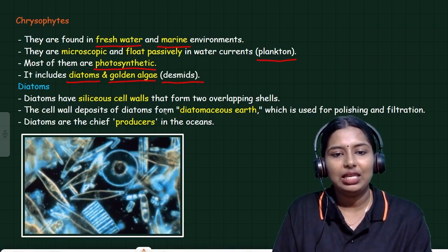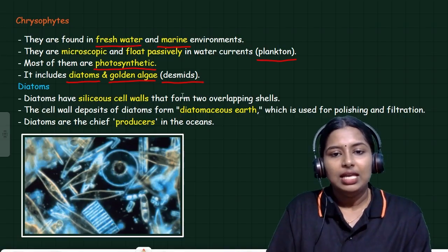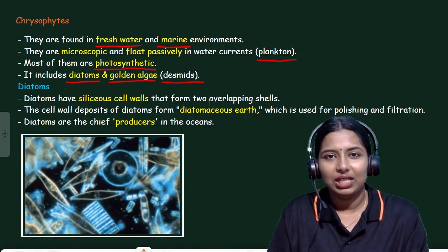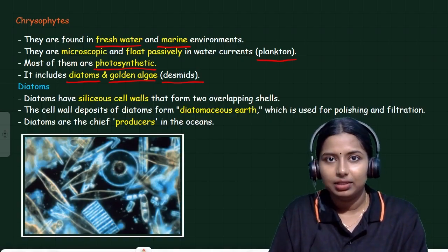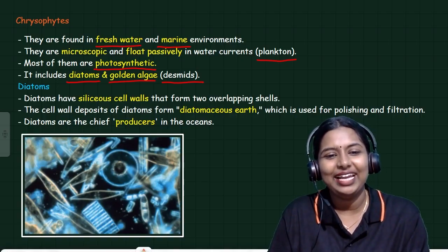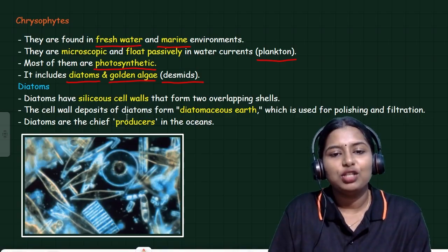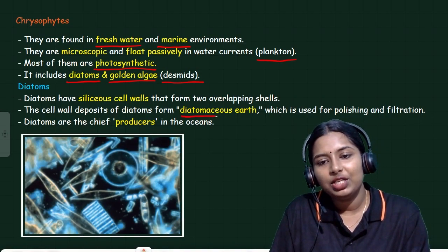Diatoms have siliceous cell walls that form two overlapping shells. That is why it is called diatom. The cell wall deposit of diatoms forms diatomaceous earth.